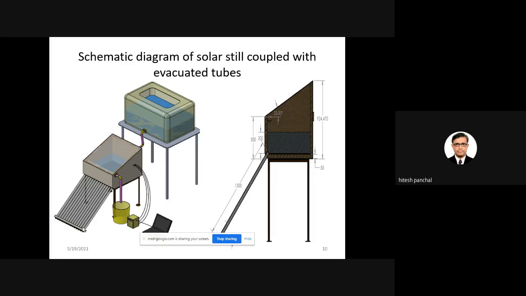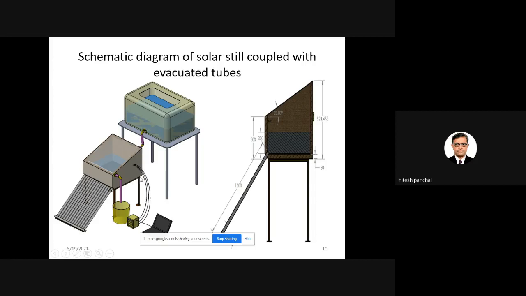Definitely we can say that if the tubes are directly coupled with the solar still, the losses will be very low as compared with taking the hot water from the evacuated tube collector separately and supplying it to the basin with the help of a piping arrangement. So definitely the distillate output will be higher and losses will be lower in the case of directly coupled evacuated tubes with the solar still.